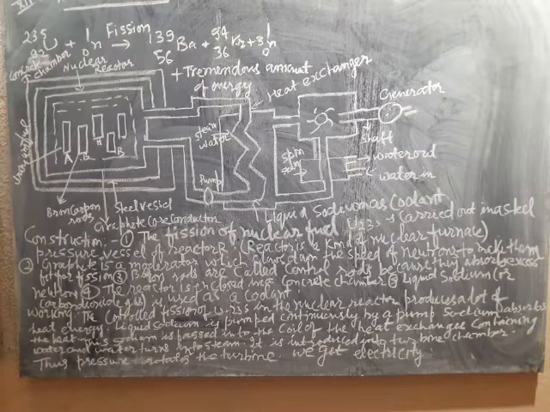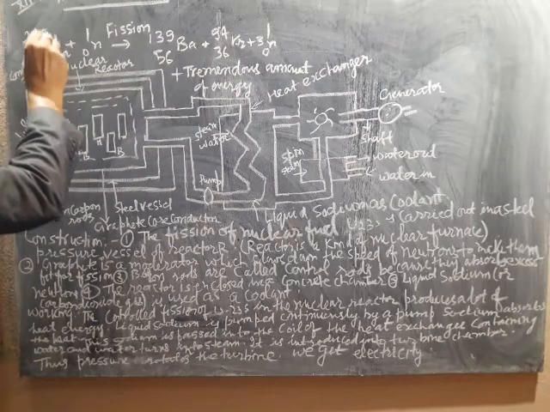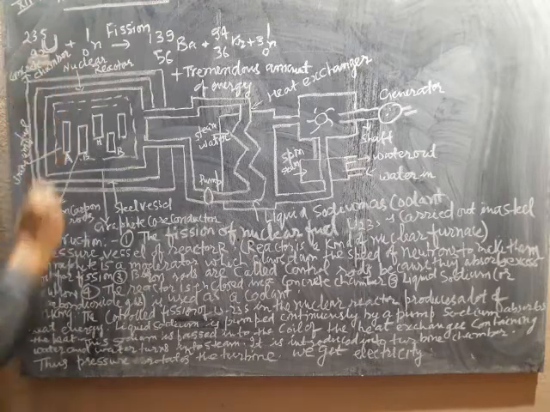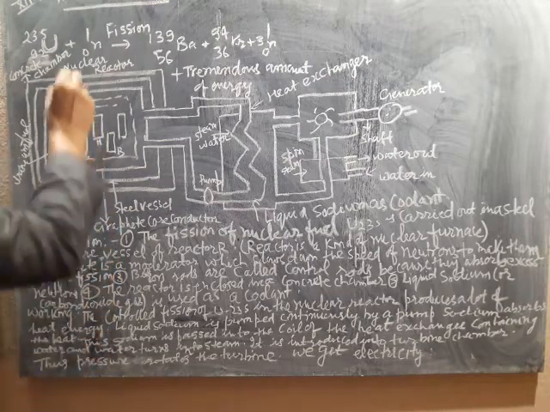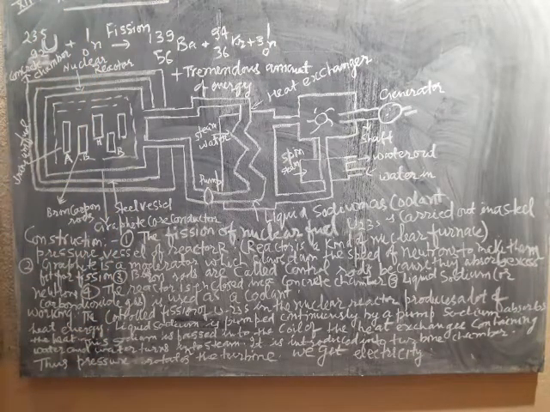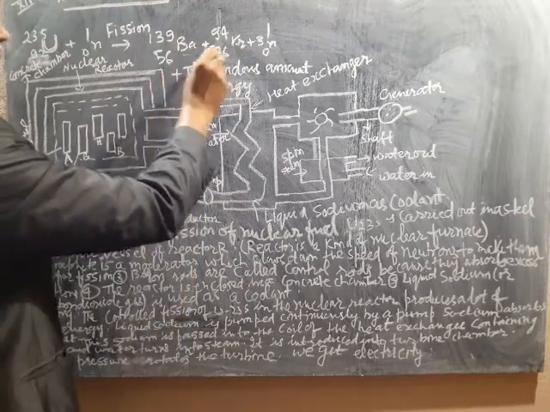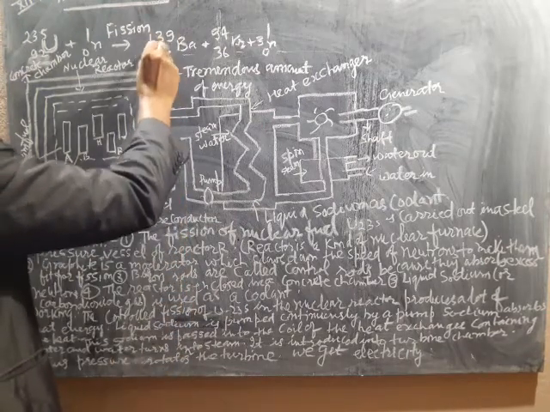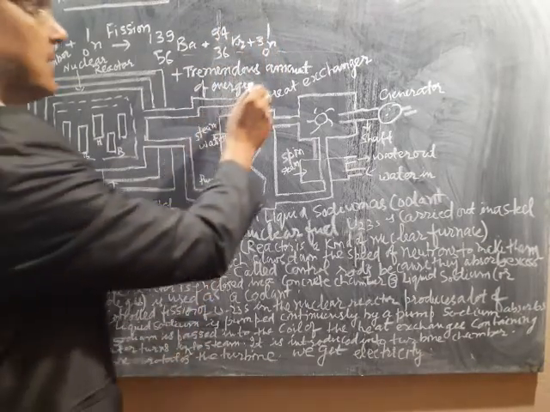Here you are taking uranium. You know it is a radioactive element. Its atomic number is 92 and atomic mass is 235. If you bombard it with a neutron, whose atomic number is 0 and mass is 1, and do fission, then you will get barium, krypton and neutrons, plus a tremendous amount of energy.